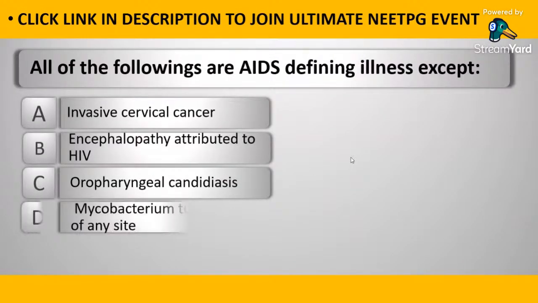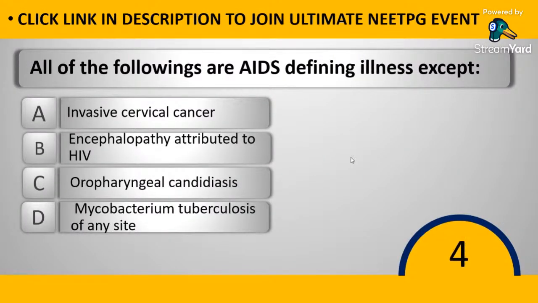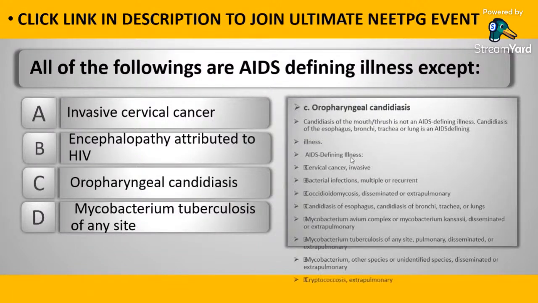All of the following are AIDS defining illnesses except: A. Invasive cervical cancer. B. Encephalopathy attributed to HIV. C. Oropharyngeal candidiasis. D. Mycobacterium tuberculosis of any site. Now, what are the AIDS defining illnesses?